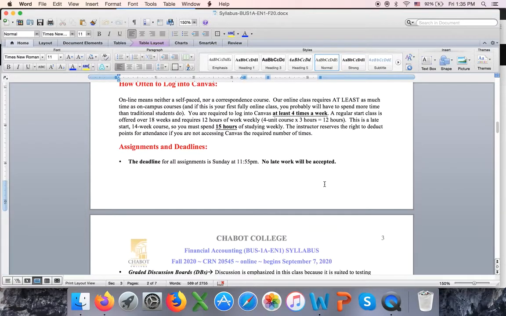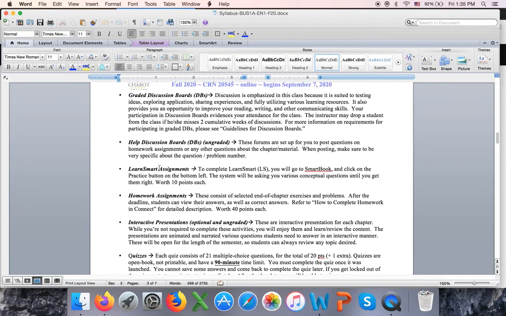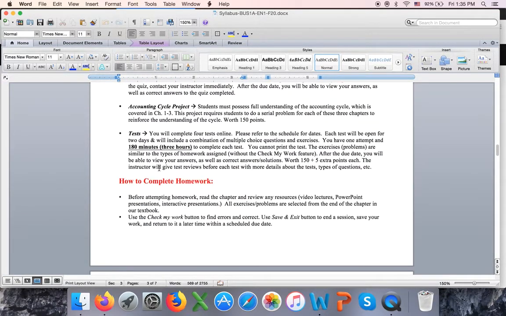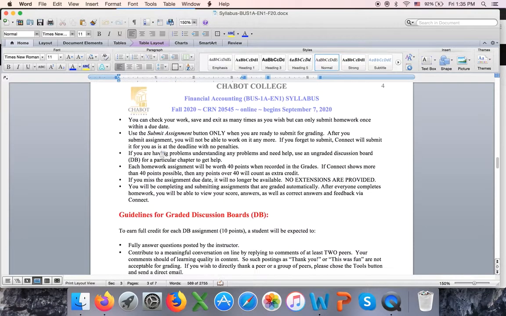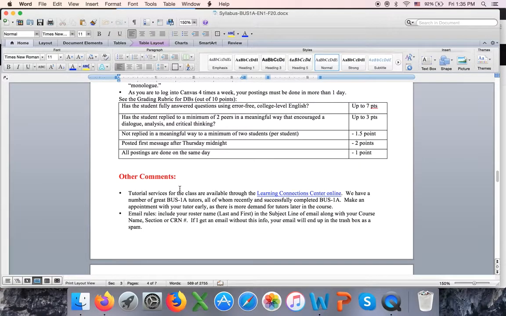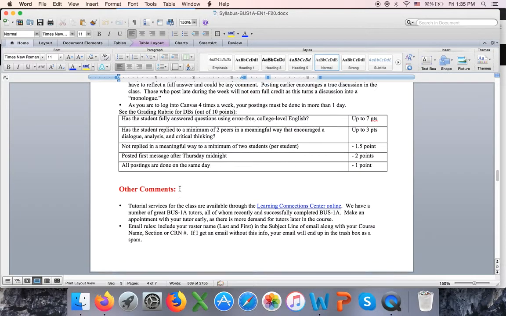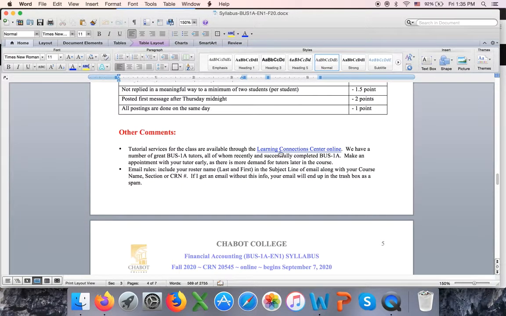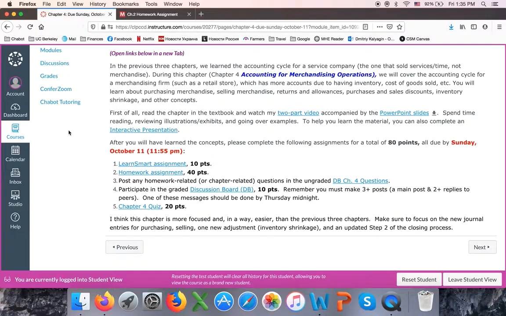So I'm describing every assignment right here. I talked already about those assignments. I tell you more about homework, and then I tell you more about the discussion boards, but I pretty much covered the discussion boards too. You do have access to tutoring online. So I'm explaining it right here. And also on Canvas, you probably saw, I mentioned it.